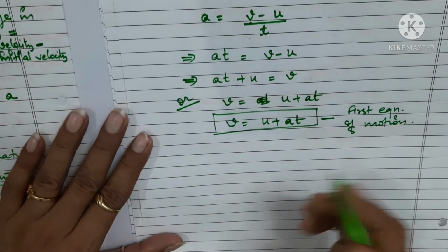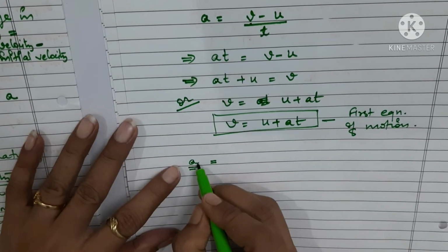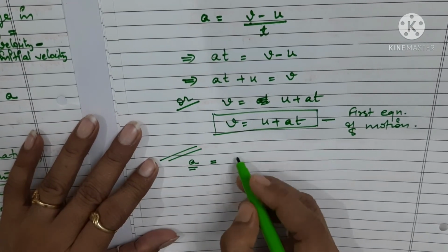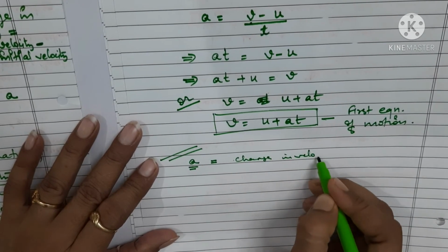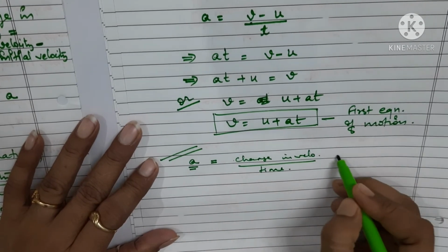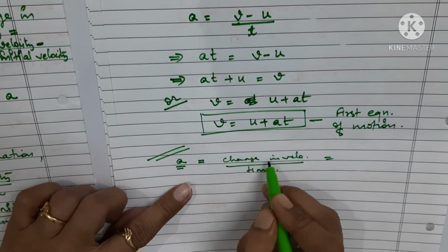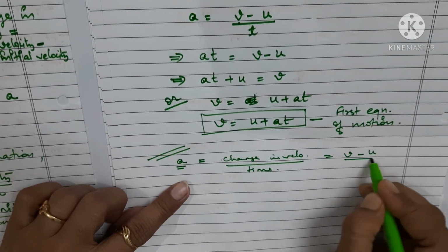It's very easy. Simply you have taken the definition of acceleration. Definition of acceleration is the change in velocity in time taken. And you know that change in velocity is given by final velocity minus initial velocity, upon time.